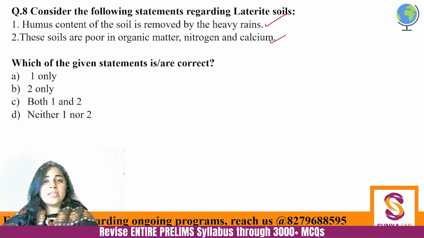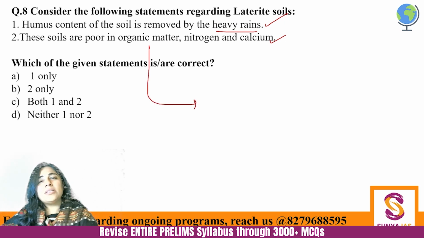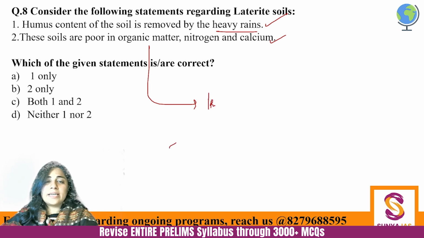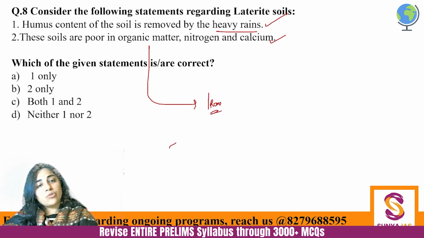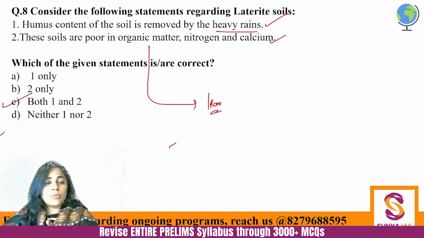There are very heavy rains, so humus content is leached down, and there is no element which is abundantly there in the laterite soil. It's just iron which is abundantly there, and basically laterite soil is nothing but a brick only. So here C, both 1 and 2 are correct.